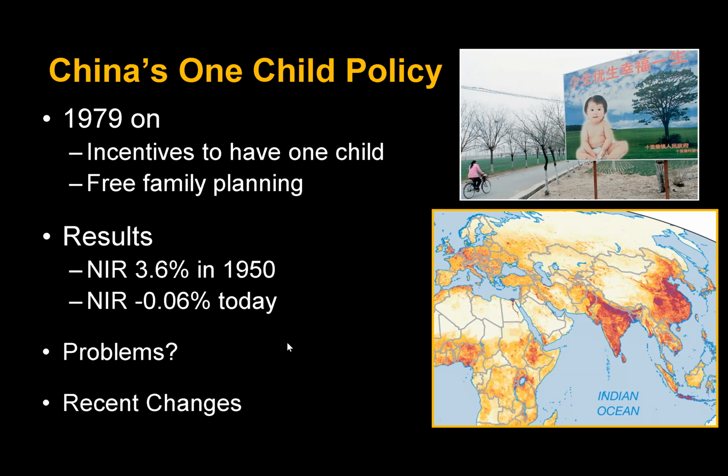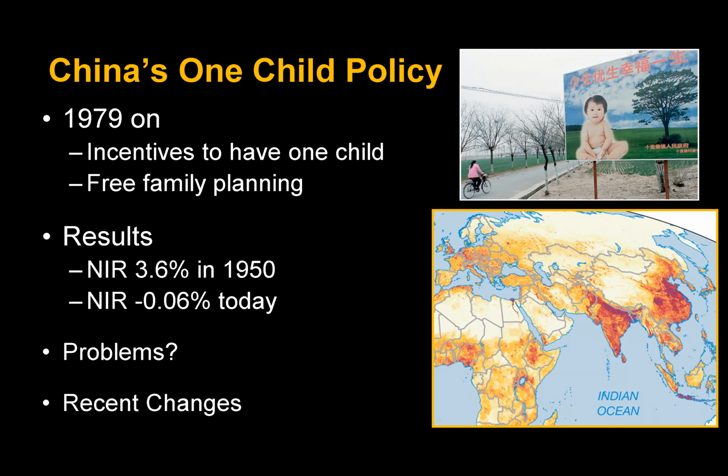Now, recent changes to this because they've seen these problems. And so now in China, I think it was in 2018, they went to a two-child policy where you could have a second child. And then recently, they went to a third child. Now you can have three kids. Also, by the way, it only applied to the Han majority in urban areas.